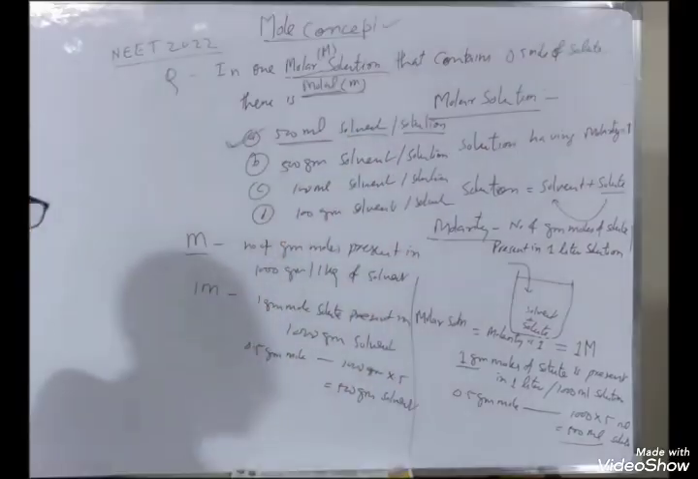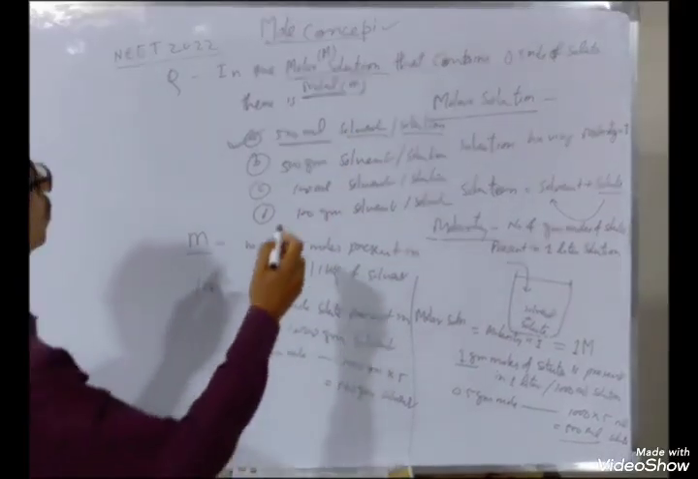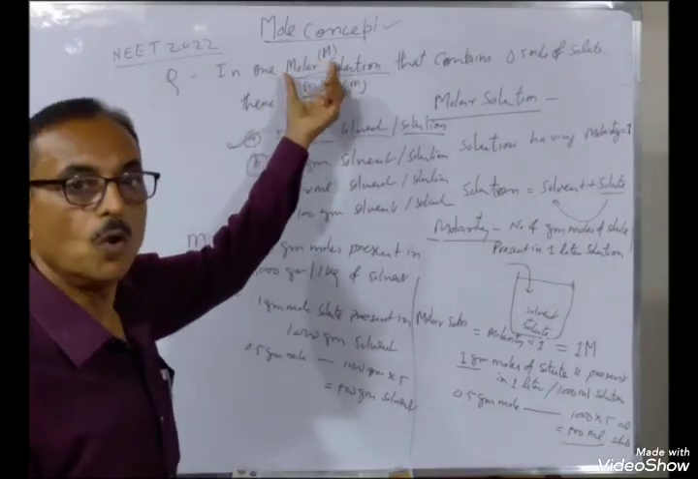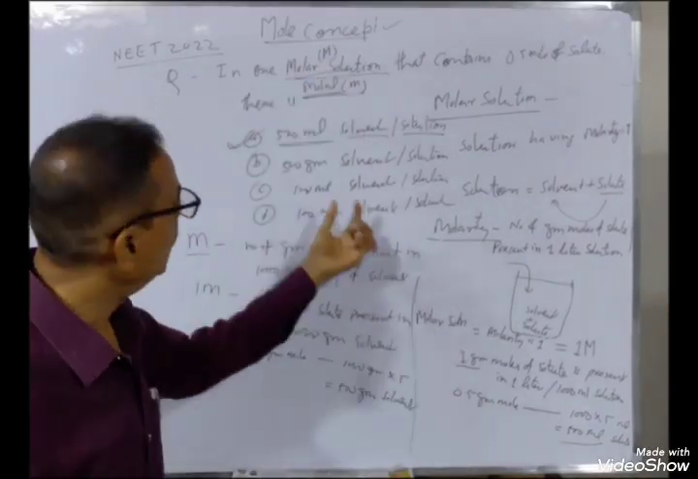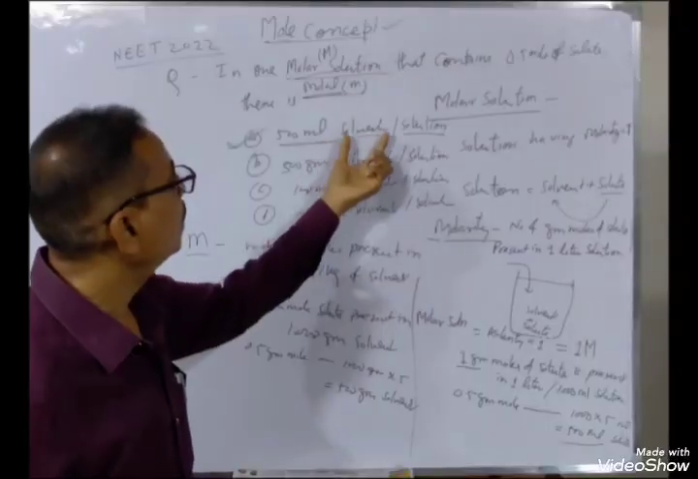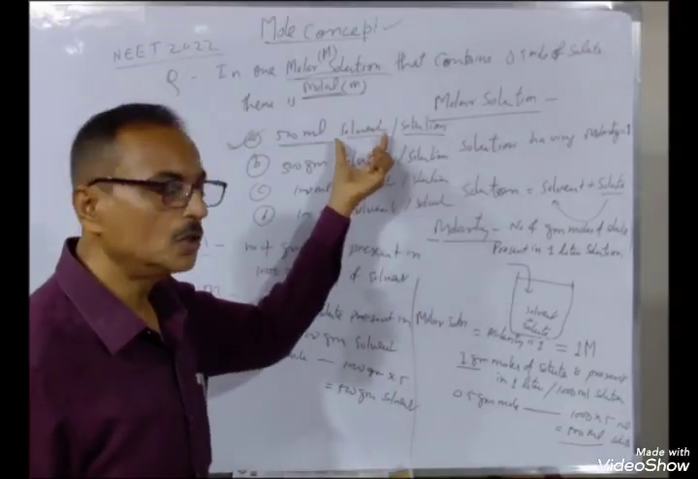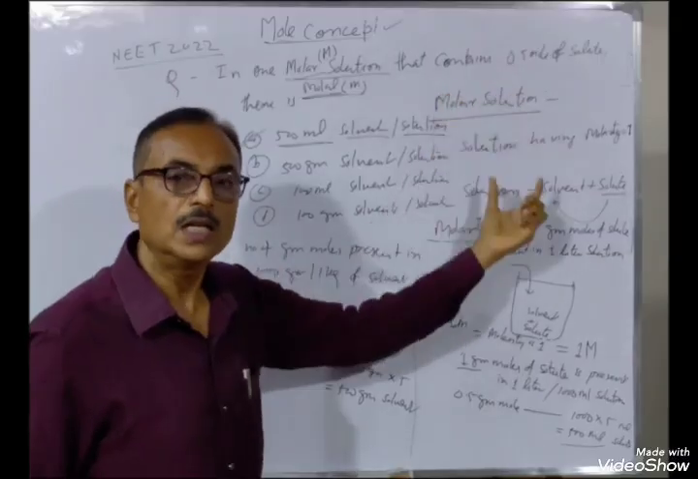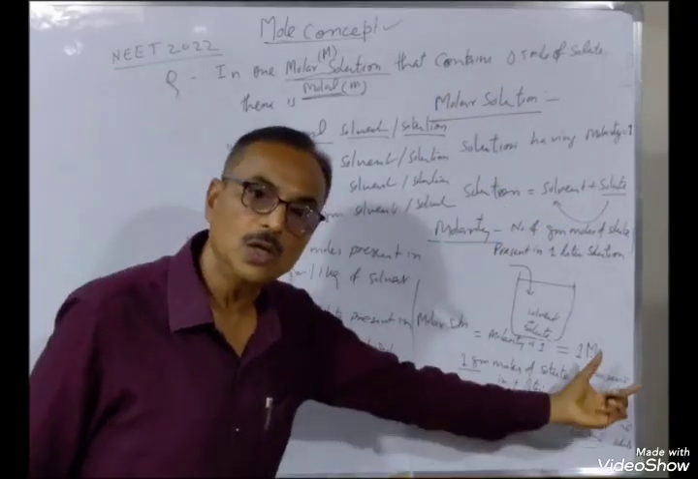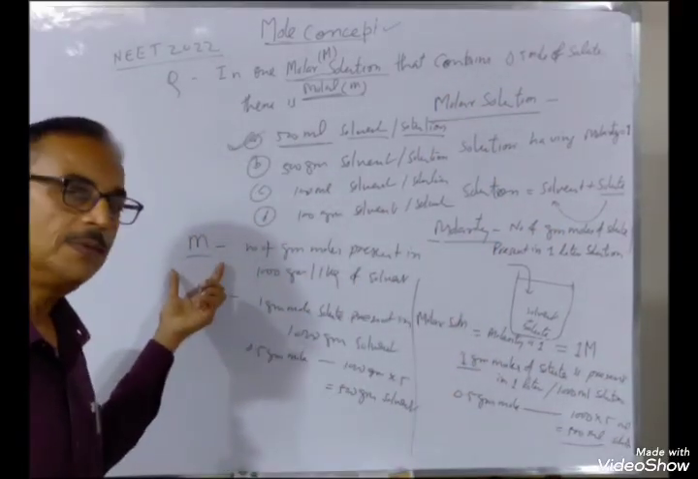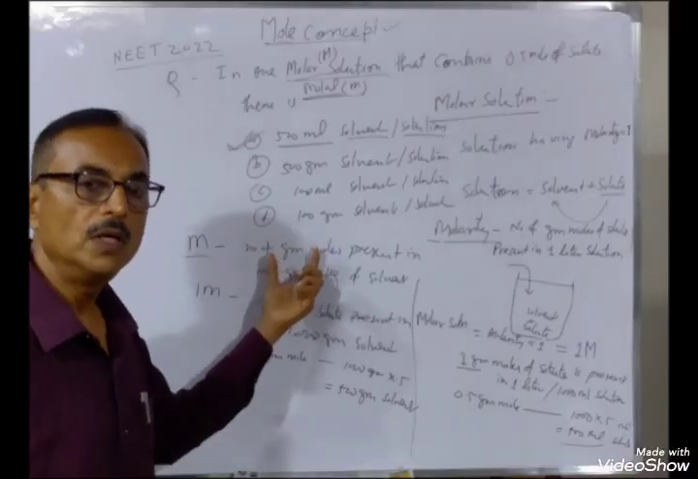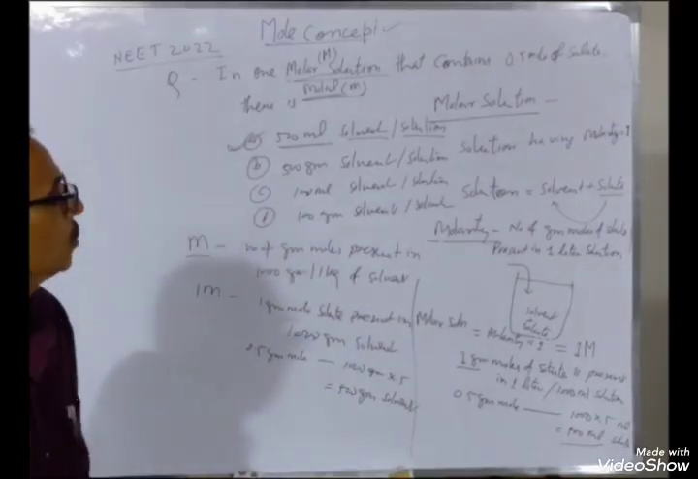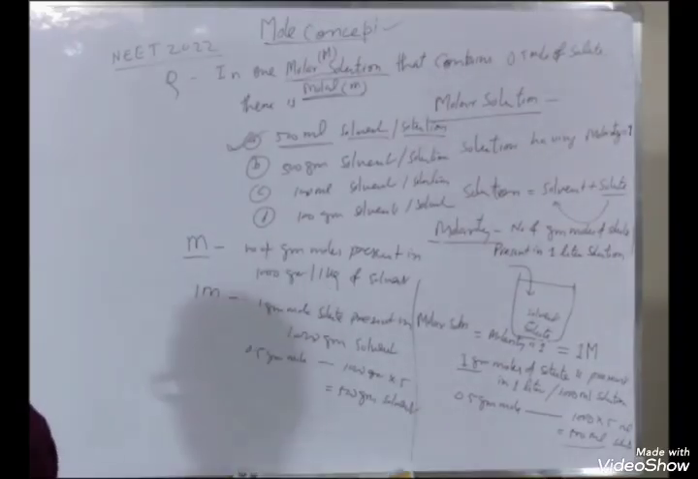So A is correct. Here in the question it is molar, but I have told you if it is molar, then this 500 ml will be solution, not solvent, because molarity is defined in terms of solute and solution, and molality is defined in terms of the ratio of solute and solvent. So here A is correct.